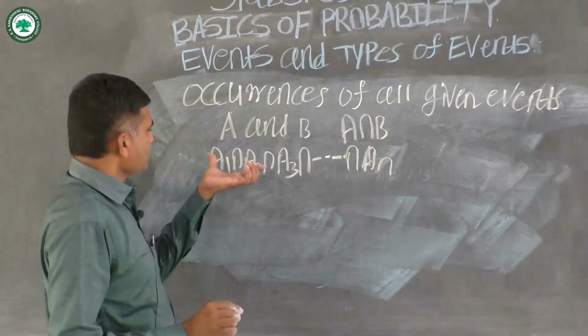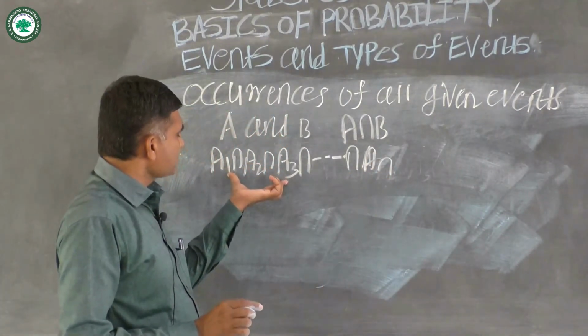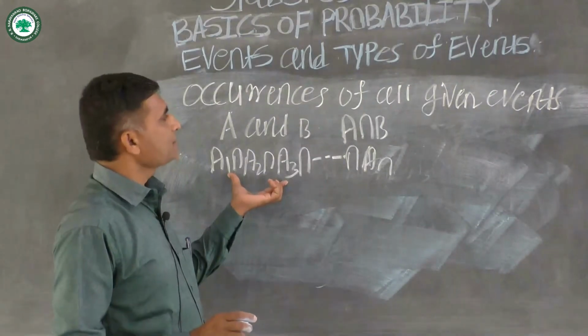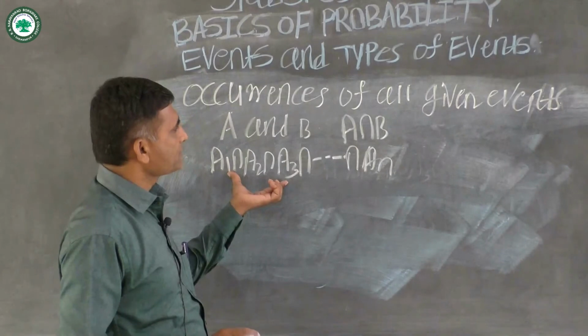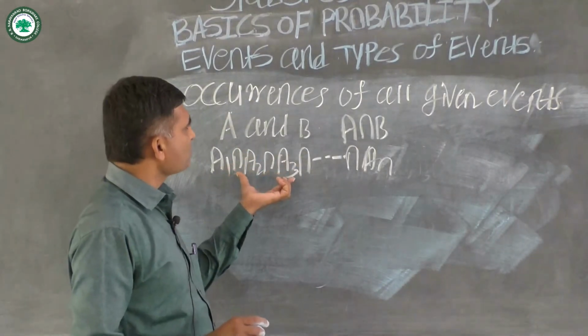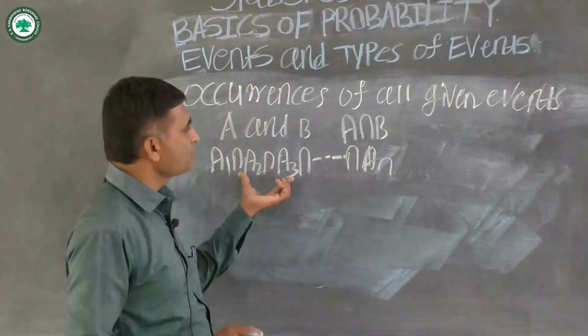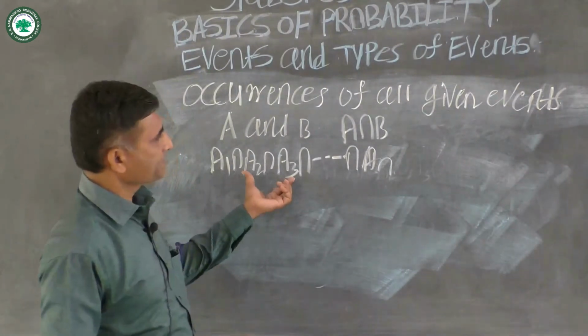That is, these n events occur simultaneously, or all of the given events occur. This is the expression for the simultaneous occurrence of all events.